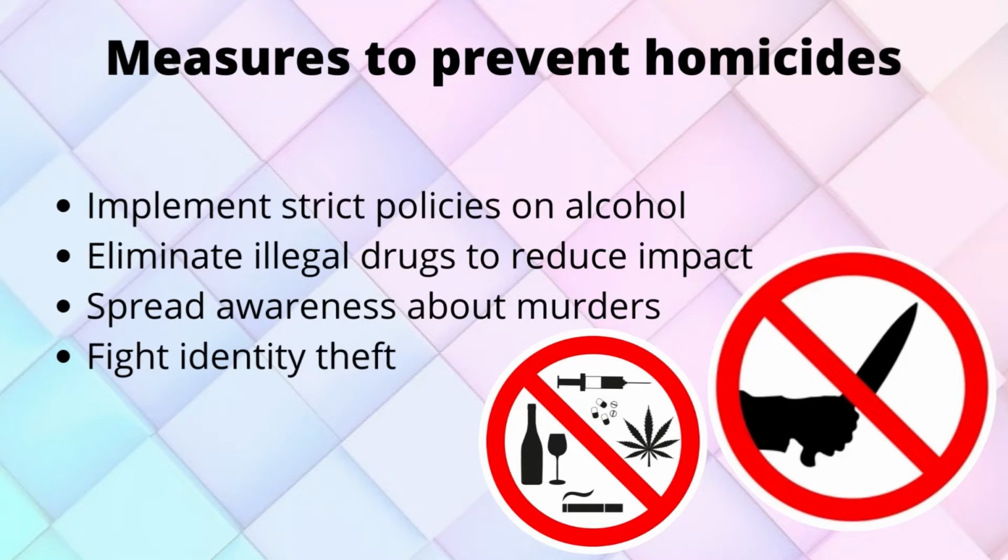Measures to prevent homicides. 1. Implement strict policies on alcohol. There is a link between alcohol and violence. A study done in 2010 found that alcohol stores are strongly linked to gun assaults. Being in possession of a gun while drunk is therefore not allowed. Policies can be implemented to limit issues related to alcohol in America and other countries across the world. Some of the policies can be high taxes on alcohol and minimizing the number of alcohol outlets.